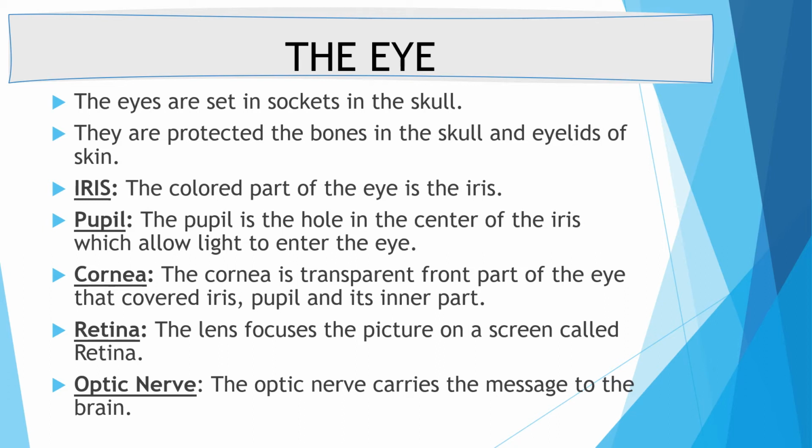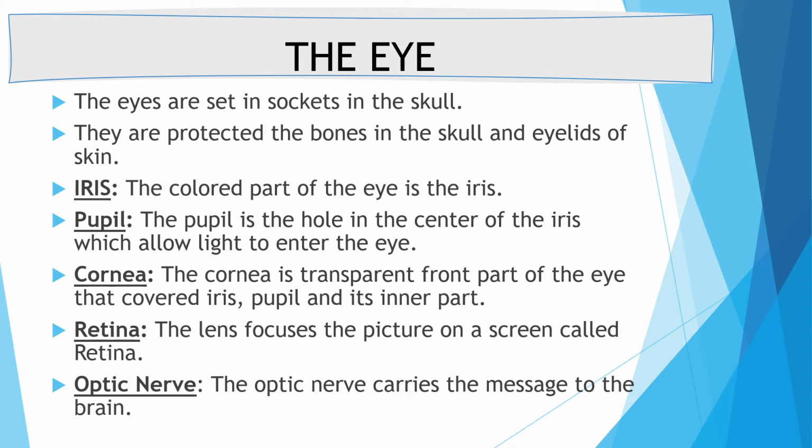The eyes are set in sockets in the skull. Socket means hole. कोई भी एक सुराख, इसको socket कहते हैं. Eyes set होती है skull यानी कि head bone के अंदर, hole के अंदर. This is the location of the eye. They are protected by the bone in the skull and the eyelid of the skin. ये protect होती है bone से और skull से and eyelid से.